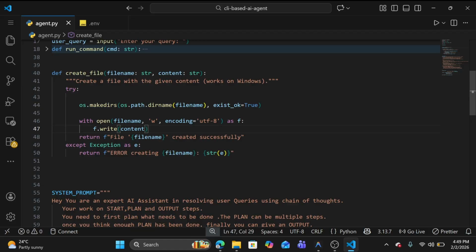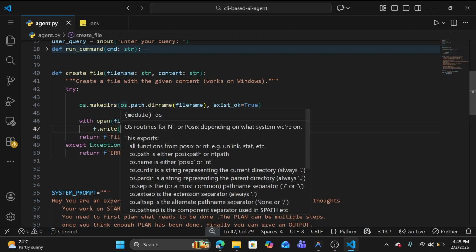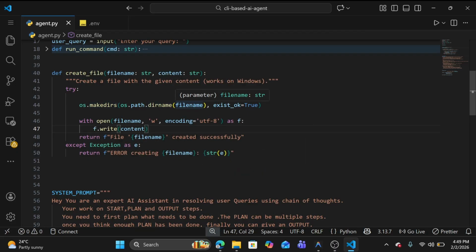Let me discuss again how it runs. Basically we get file name and content as parameters. It will try to make the file using make directories. It will take that file name and create it if it doesn't exist. If it exists, that's okay; if there is some content modification, it will append it and make those changes.